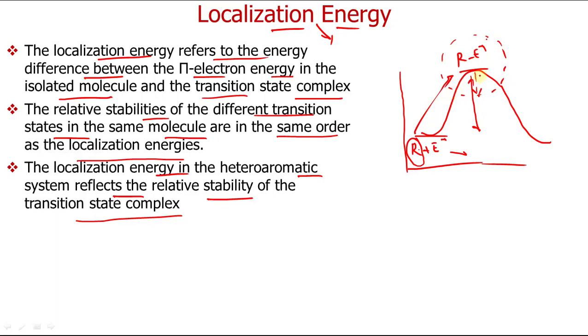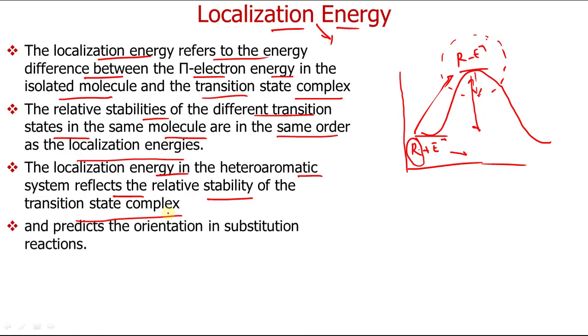If this difference is less, that means the transition state will be more stable because it will have lower energy. So the localization energy reflects the stability of the transition state complexes, and also the kinetics, that is, whether the reaction will be fast or slow. And it also predicts the orientation in the substitution reactions.